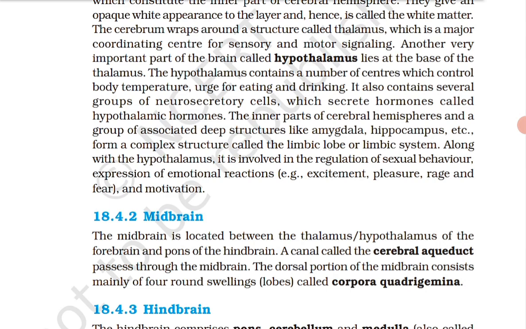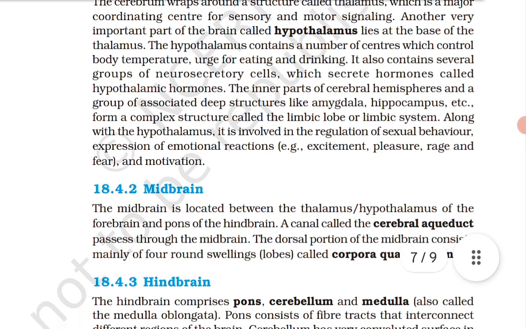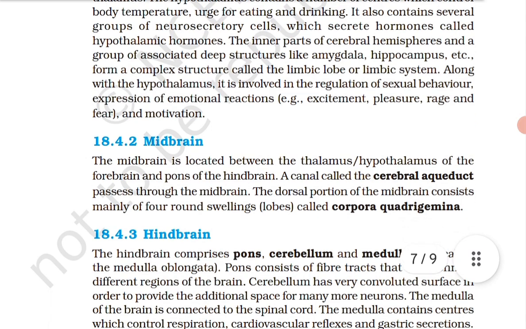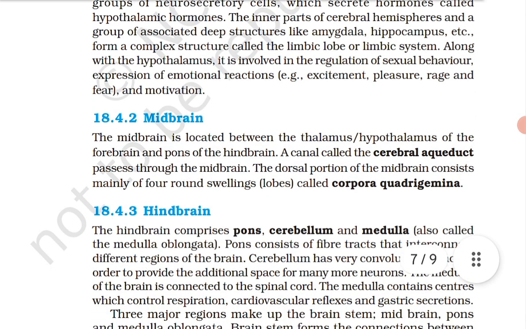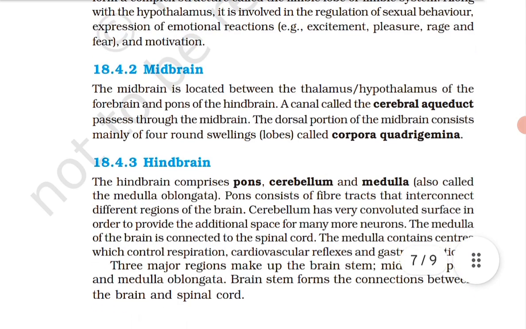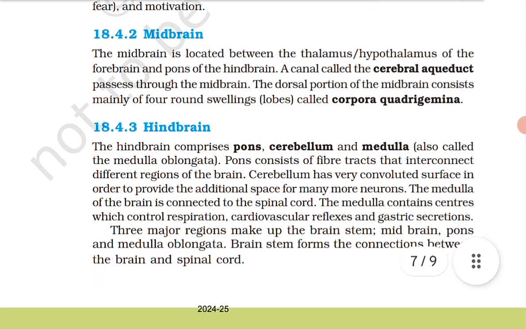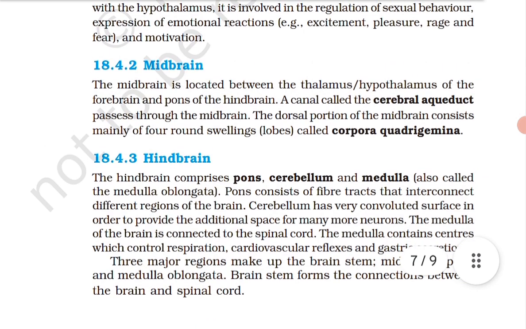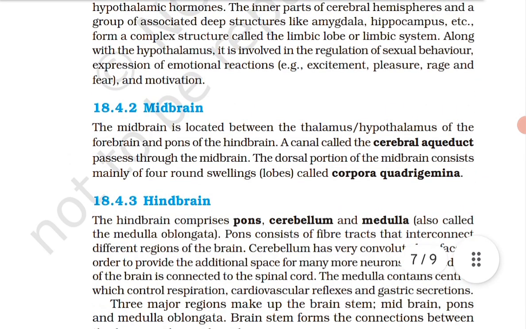थैलामस और हाइपोथैलामस फोरब्रेन के और पॉन्स ऑफ द हिंडब्रेन के बीच में सिचुएटेड है मिडब्रेन. A canal called the cerebral aqueduct passes through the midbrain. The dorsal portion of the midbrain consists mainly of 4 round swellings, lobes called corpora quadrigemina. Understood? आ गया समझ में?